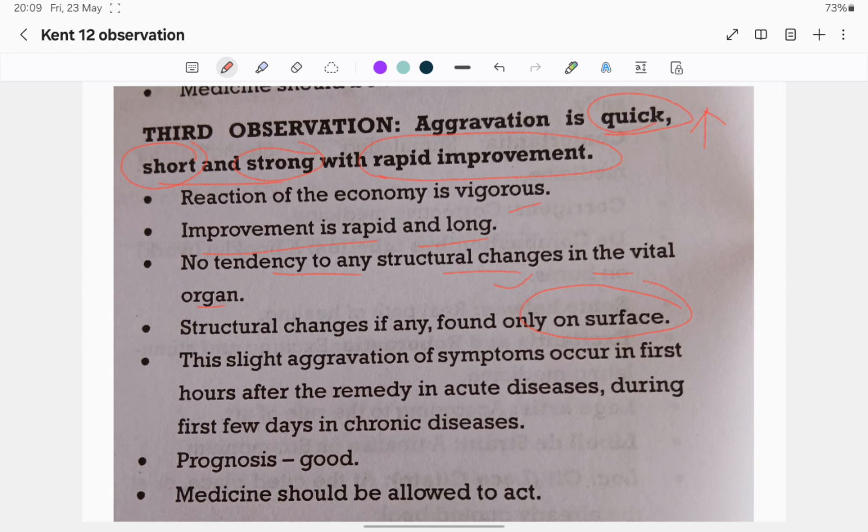This is slight aggravation of symptoms, quick aggravation, short and strong, symptoms occurring in the first hour, that is a short period, first hour after the remedy in acute disease. So about acute disease in the third observation; in chronic disease, during the first few days. Prognosis is good, medicine should be allowed to act. So first observation, prognosis unfavorable, second prognosis favorable, and third prognosis is good.